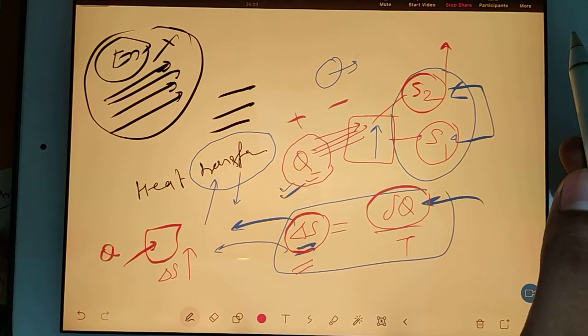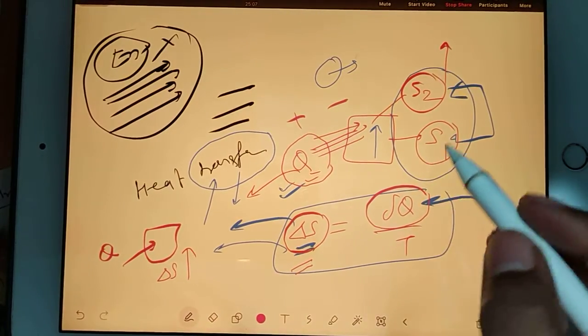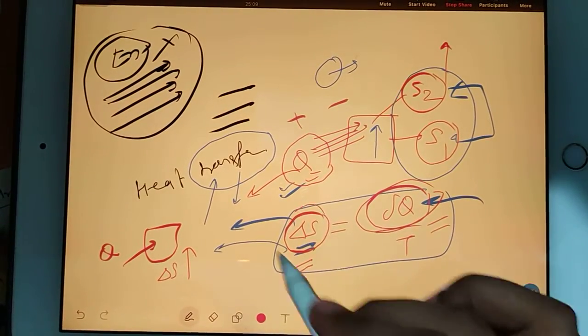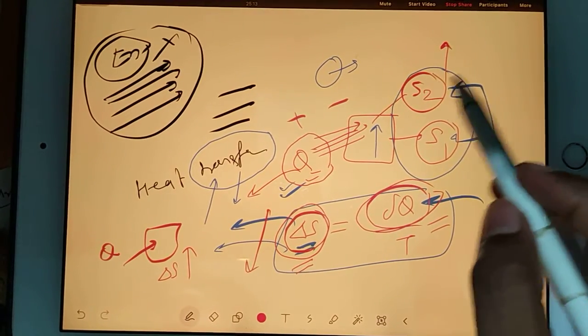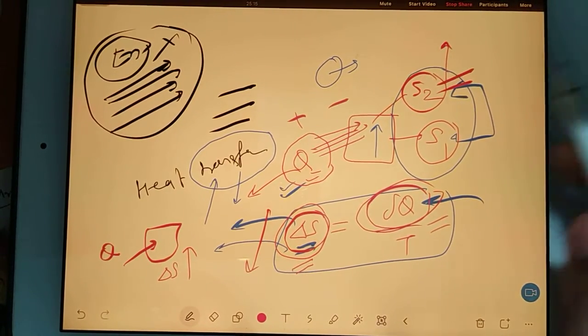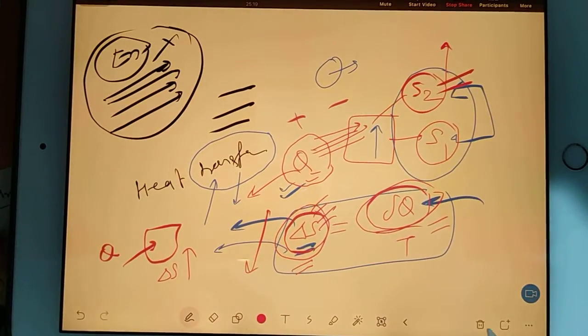But if heat is taken out, then this Q will be negative, because of that your del S will be decreasing. So S2 will be less, del S will be negative. So change in entropy will be negative. It means